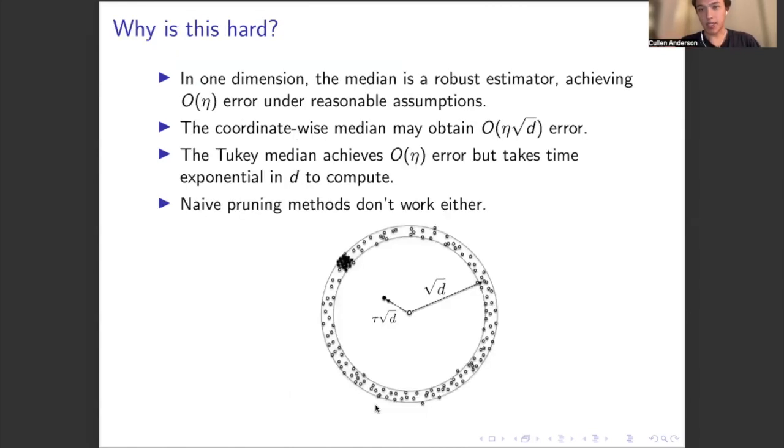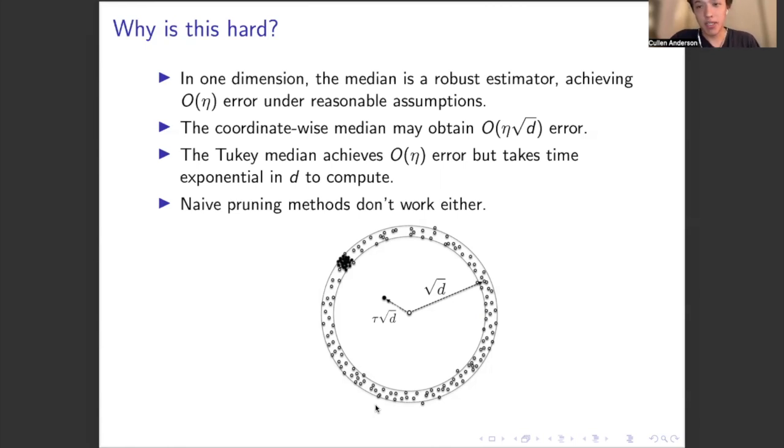So you might be thinking, why is this hard? In one dimension, the median is, of course, a robust estimator. If you were to apply it to the example I just described, it would give you a robust estimate, and it would achieve O of eta error under reasonable assumptions. However, the median does not easily generalize to higher dimensions. The coordinate-wise median is the most natural generalization of the median, but it would obtain O of eta square root of d error, again where eta is the level of corruption.